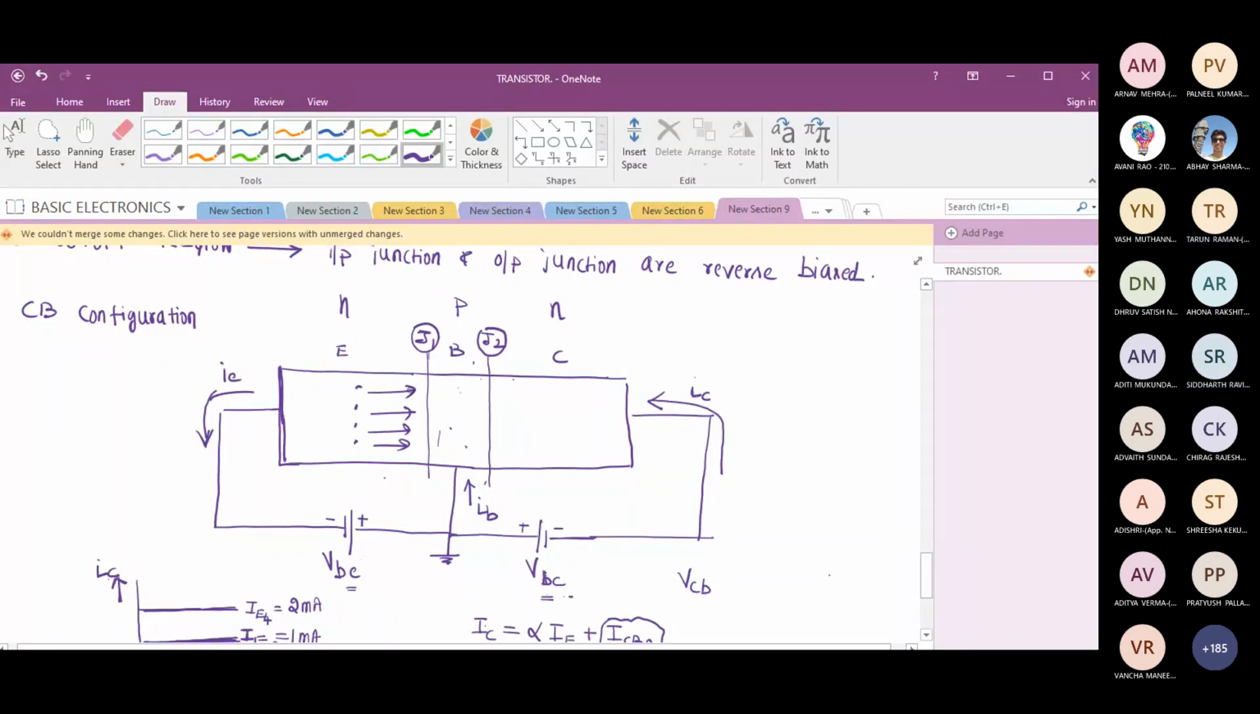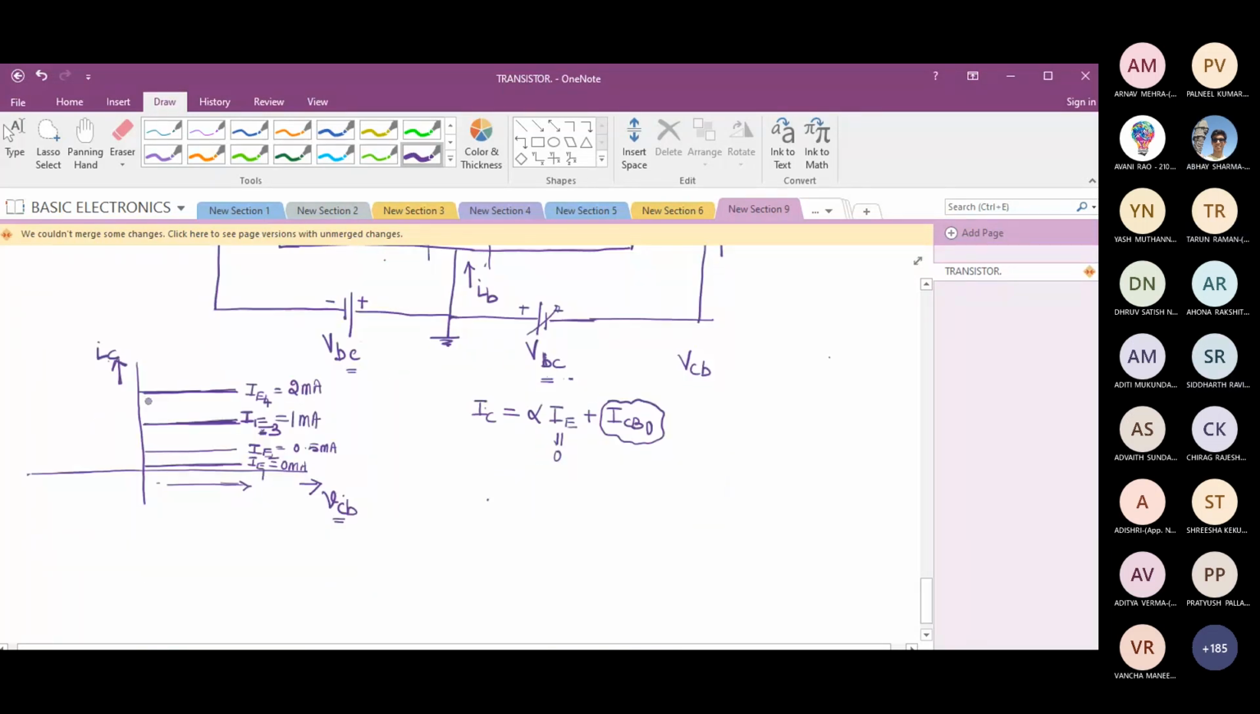So will more electrons combine with the holes in the base? Yes, sir. So if I keep increasing VBC, will I get fewer electrons in the collector? Yes, sir. So what do you expect? The collector current, will it drop if I make it more and more negative? Yes, sir. So the collector current drops.